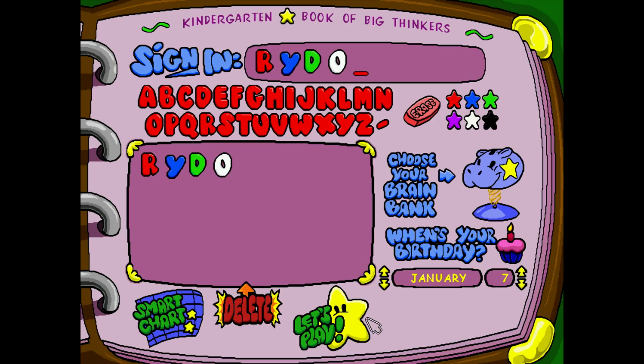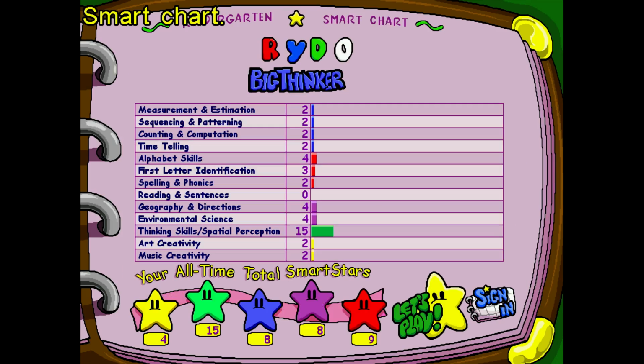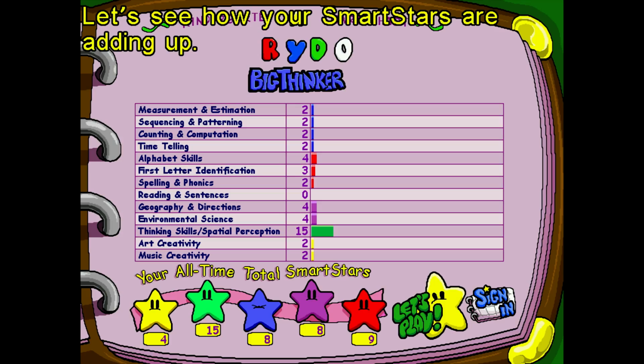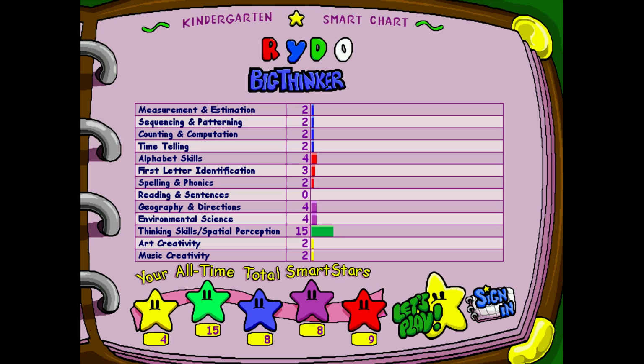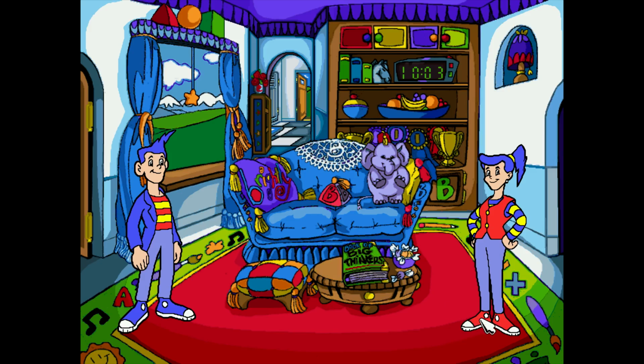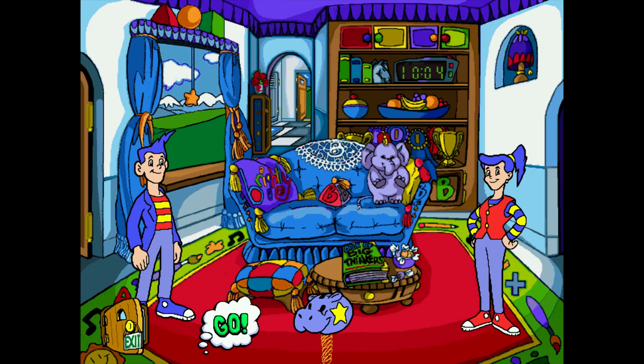It's strange that it didn't do anything about the birthday at all. And the smart chart doesn't help at all. Let's see how your smart stars are adding up. So unlike the Let's Explore game, way more educational, but way more irritating too.